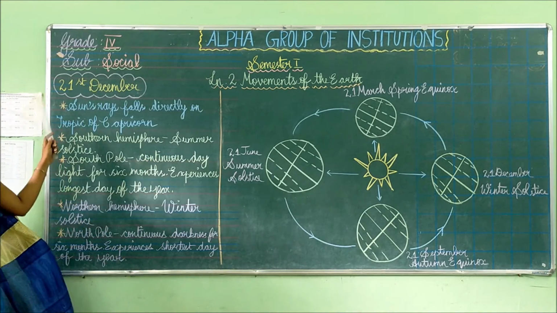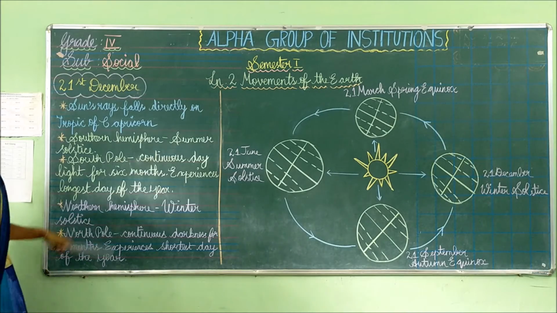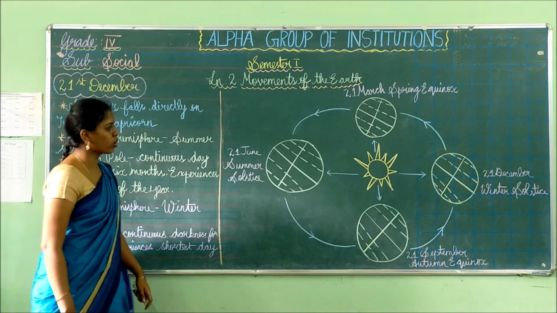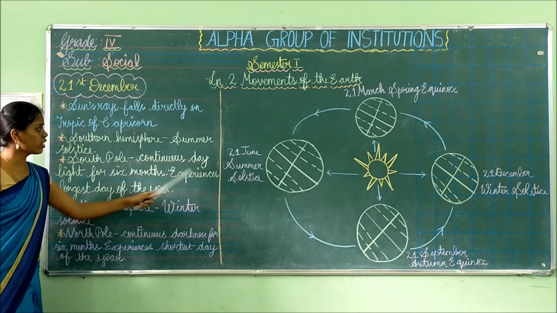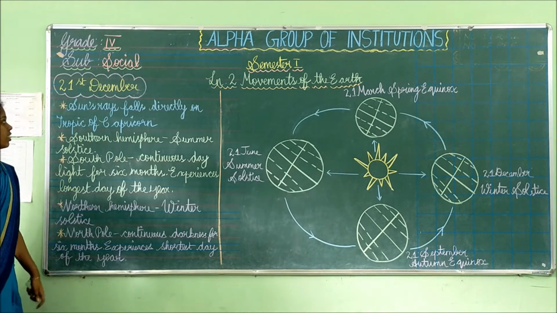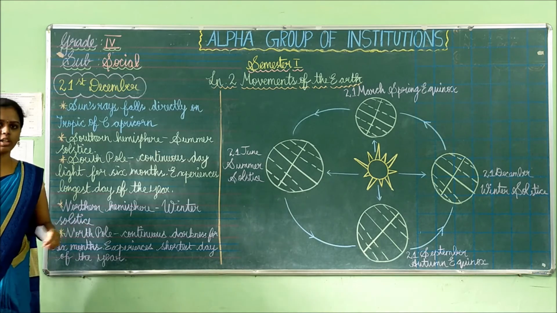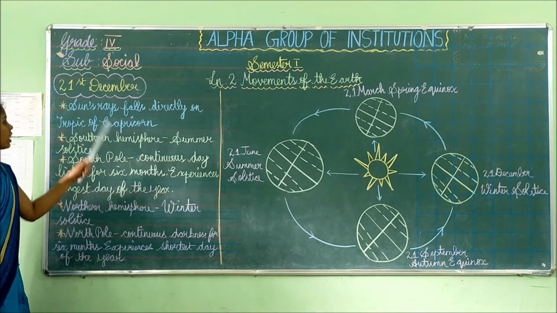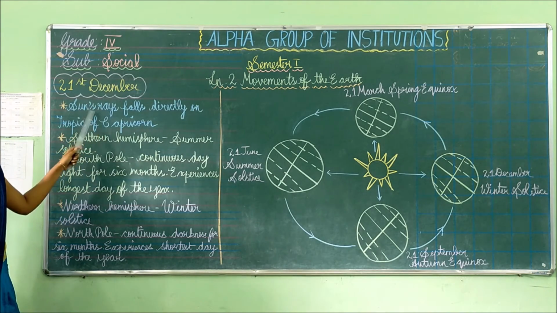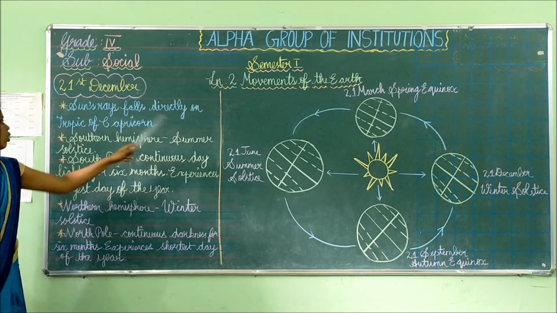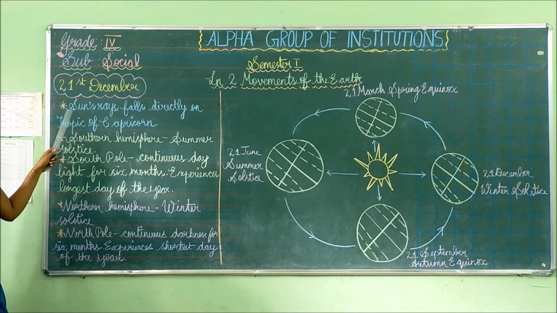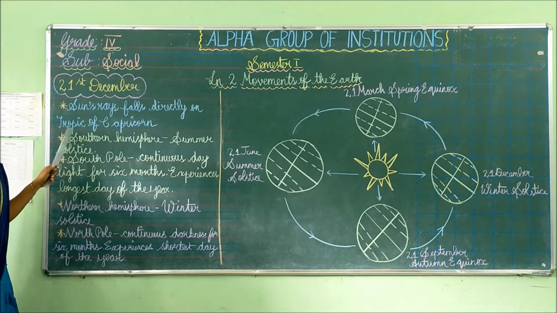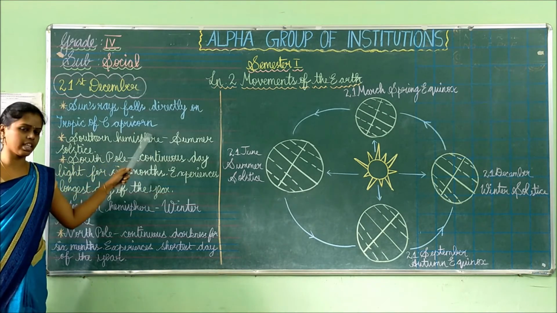Next one is 21st December. This 21st December is somewhat similar to 21st June. On 21st June we saw that the sun's rays fall directly on the Tropic of Cancer. But on 21st December the sun's rays fall directly on the Tropic of Capricorn. So where will the sun's rays be concentrated? It will be concentrated around the Tropic of Capricorn.